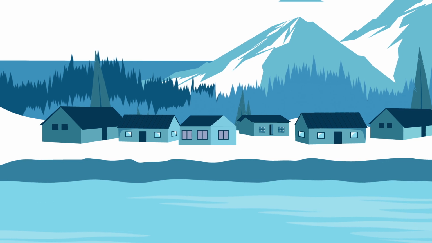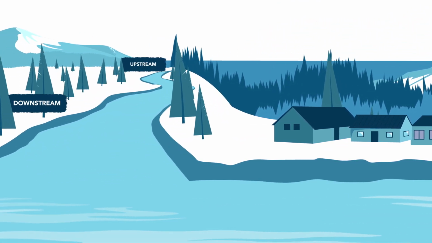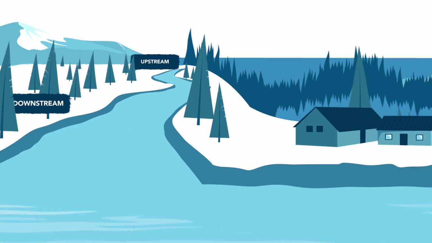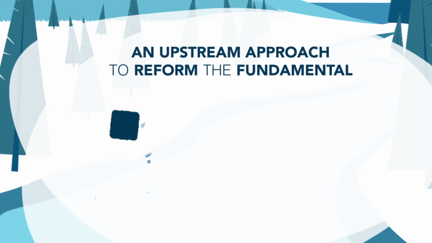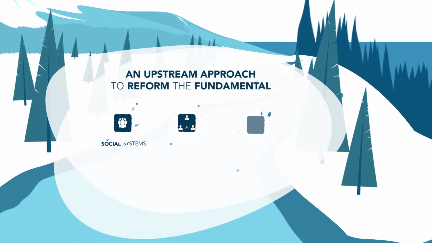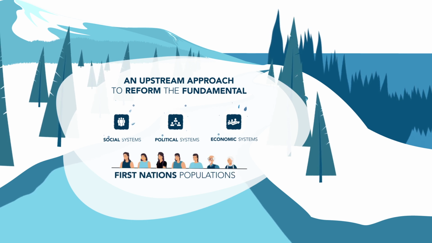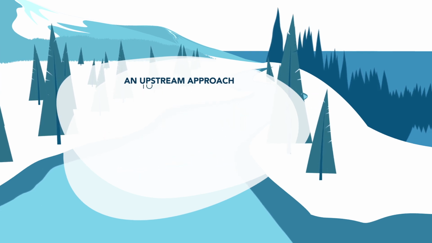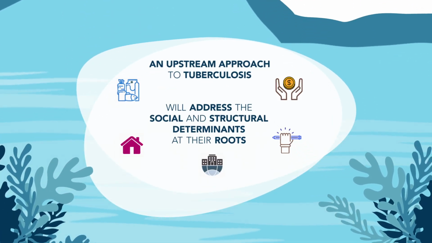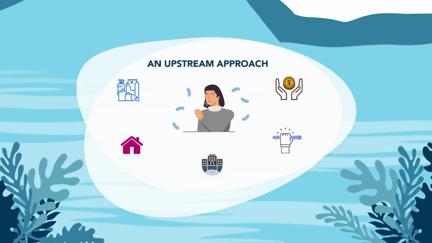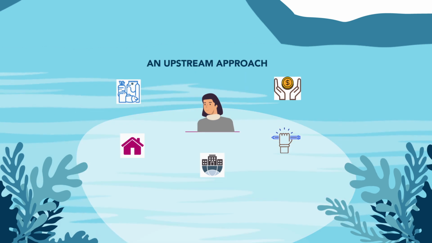Addressing tuberculosis in First Nations communities requires more than just a focus on improved diagnosis and treatment. Rather, upstream approaches should be used to reform the fundamental social, political, and economic systems that First Nations populations interact with daily. An upstream approach to tuberculosis will effectively address the social and structural determinants at their roots, and will also generate health benefits well beyond eliminating tuberculosis.